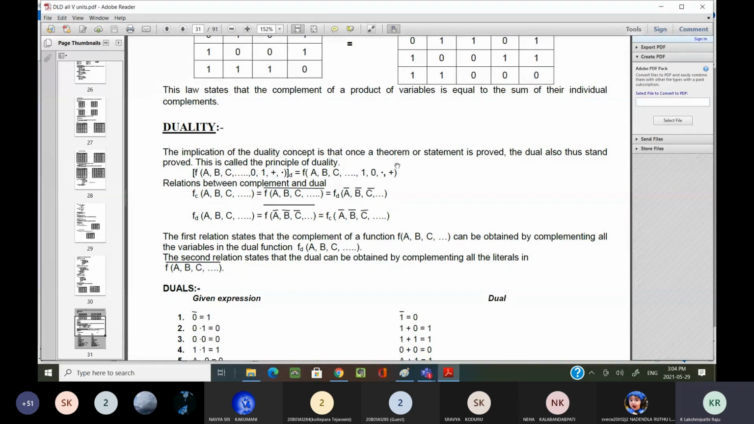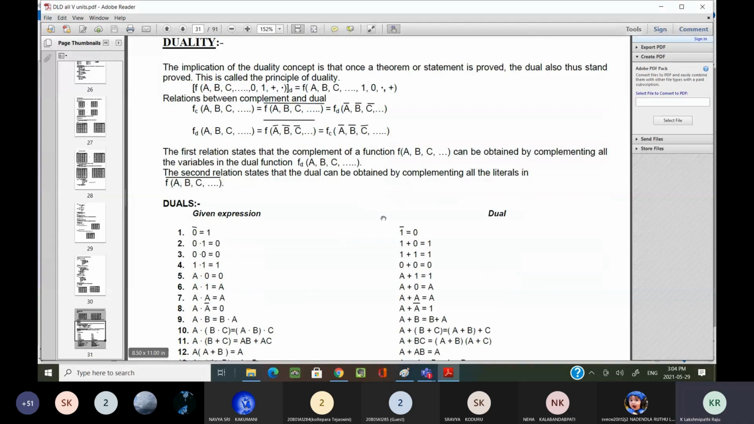Complement of a given function, I can tell you. I have not yet given the definition of Boolean expression or Boolean function. After discussing the Boolean function, we will see the complement of a Boolean function. That is about the duality concept that is there in our syllabus. Now, these are the duals of the given expression.